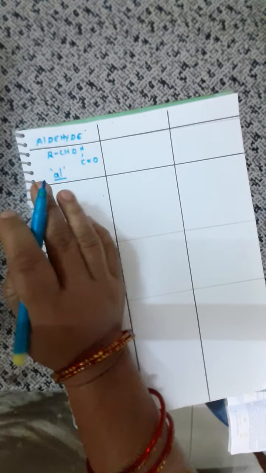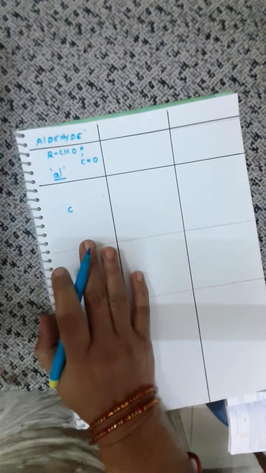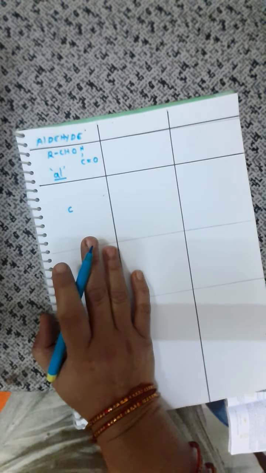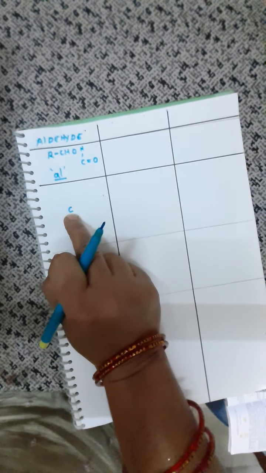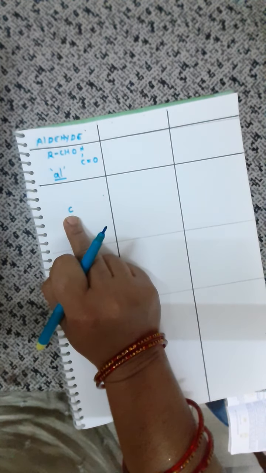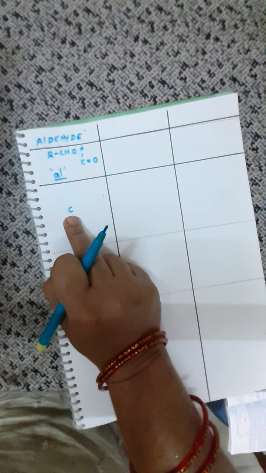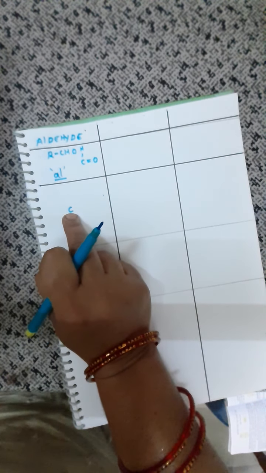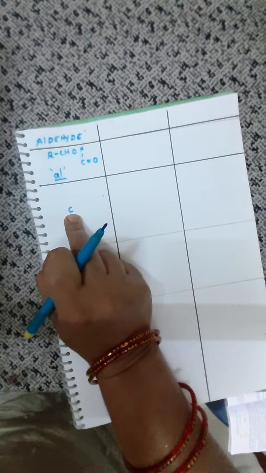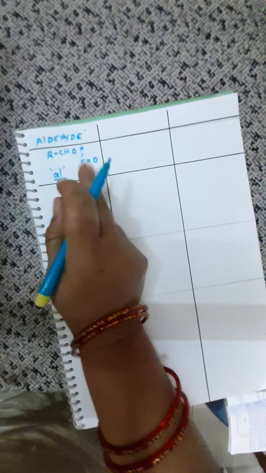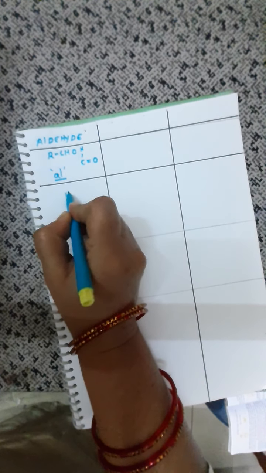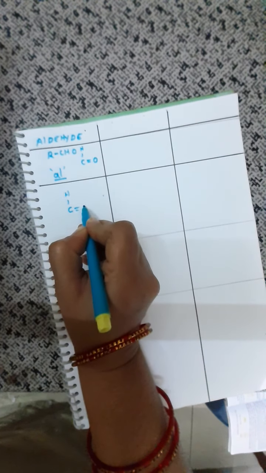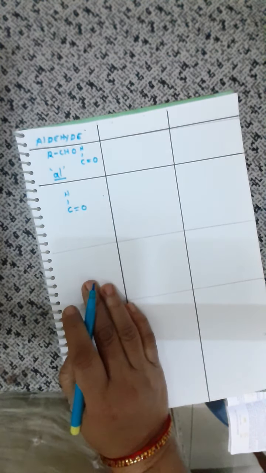So now what happens? One carbon. Children, whenever you are drawing the structure, you have to follow certain steps. What is the first step you will do? You will first place the number of carbons. Since it's a methane group, we have only one carbon, so we have taken one carbon. Then arrange the functional group. What is the functional group here? Aldehyde. So I will draw the aldehyde structure.